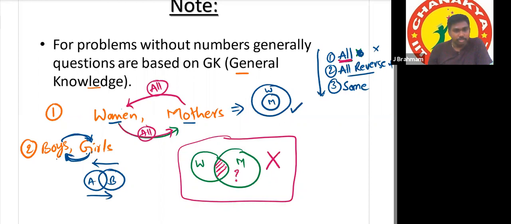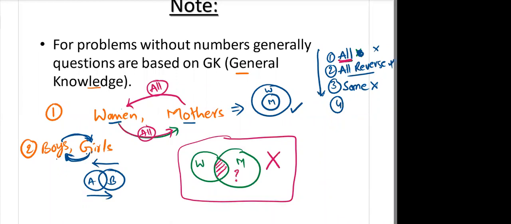Yes, sir. Yes or no? So that's why there is no need to check "some" in the reverse direction. So "some" has also failed. Then we have to check which point remains. The remaining one is only one.